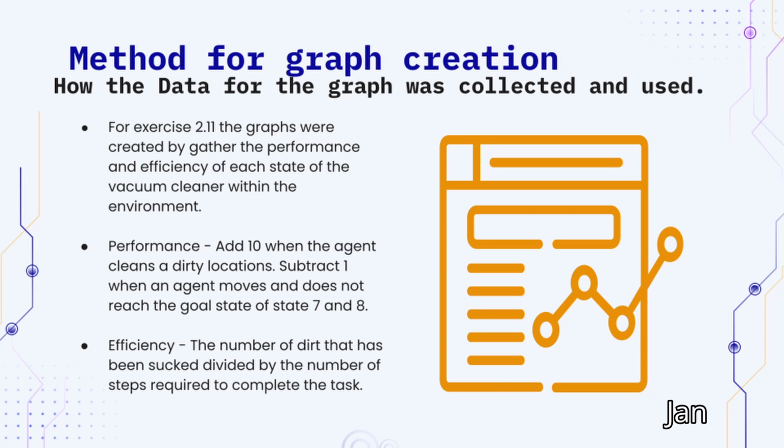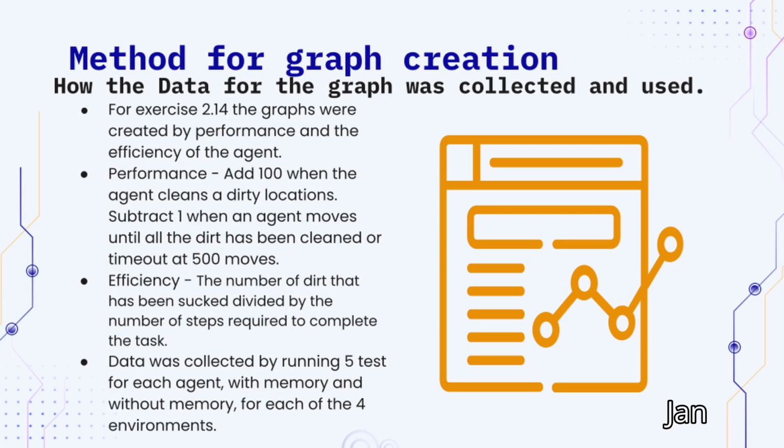For efficiency, it was the number of dirt that has been sucked divided by the number of steps required to complete the task. This was the same for 2.14, except instead of adding 10, we added 100, and we also had a specific limit of moves because there was a chance that the agent would infinitely continue to move around the canvas and not finish its task.